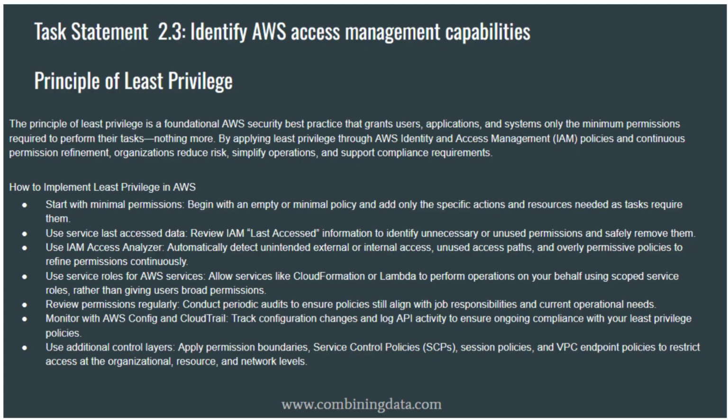Finally, AWS lets you reinforce least privilege with additional control layers, such as permission boundaries to limit how powerful a role can become, service control policies, SCPs, to enforce organization-wide guardrails, session policies for temporary access, VPC endpoint policies to restrict access at the network level. These layers ensure that even if one policy is misconfigured, broader safeguards remain in place.